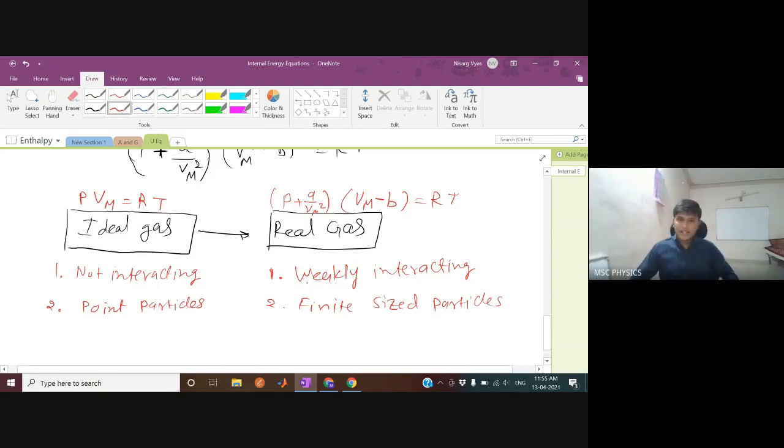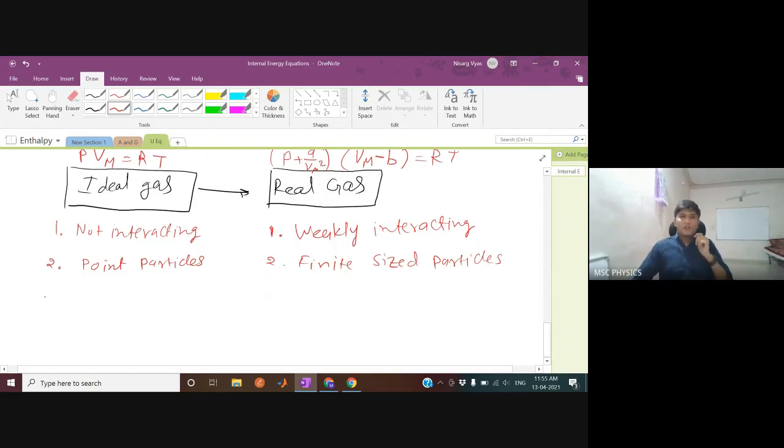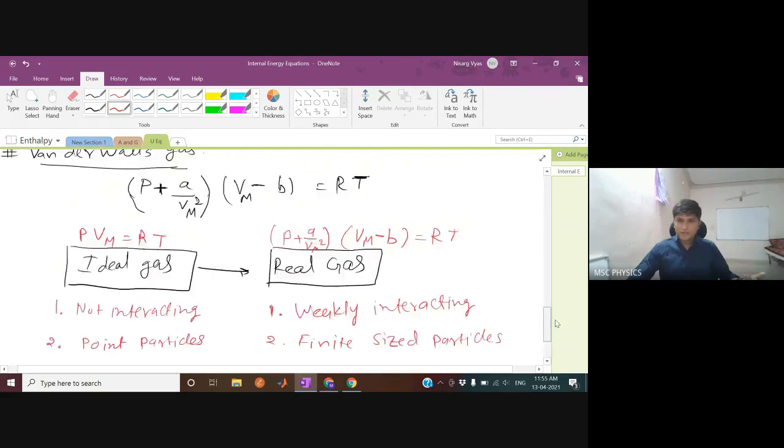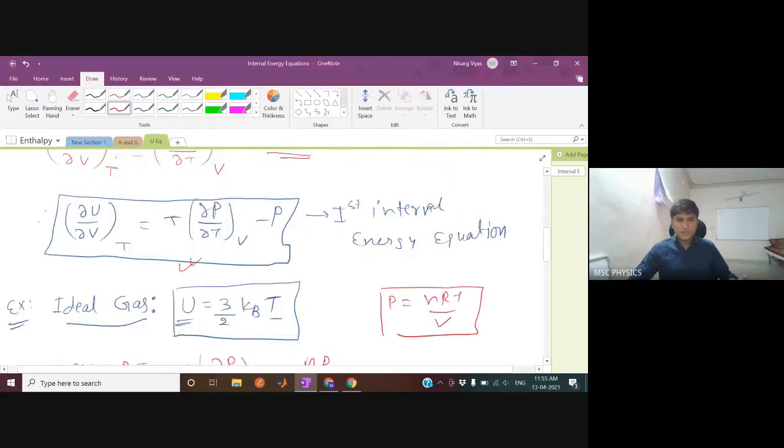Okay, so in real gas, this is the equation of state, and for real gas we want to know whether the internal energy depends on temperature only or it depends on other parameters as well. This is our purpose. So let's use the first internal energy equation, which is the equation of state, to probe our van der Waals gas.